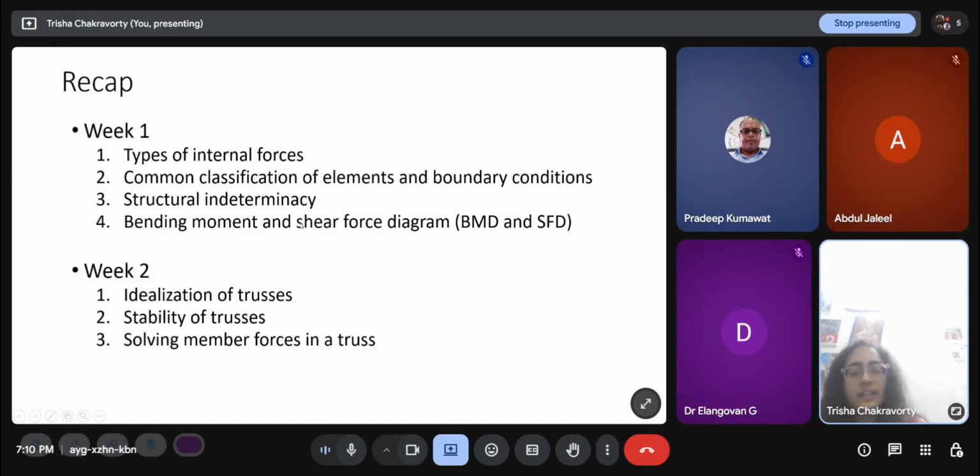So now we have two methods, method of joints and method of sections. The method of joints is useful when you have to solve the whole truss. So you have to go from joint to joint, solving all the members in between. Solving a member means that you are solving the member force.